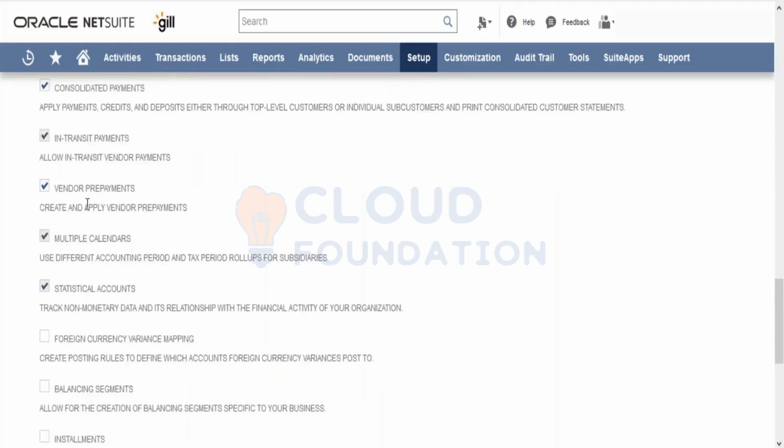Similarly, we have the vendor prepayment feature as well. It was introduced just a couple of years back. Earlier, in case you were paying any advance to the vendor, we had to first create a write check transaction and then create a credit note. But now there is a vendor prepayment feature that has come up and that can be used if required.